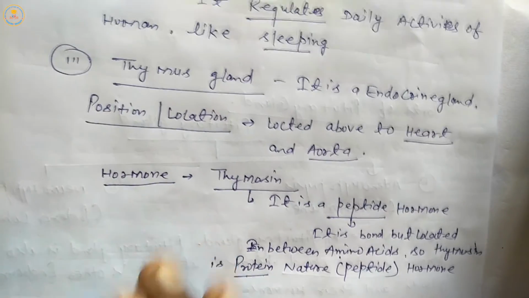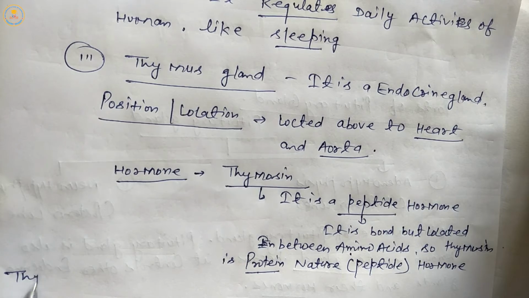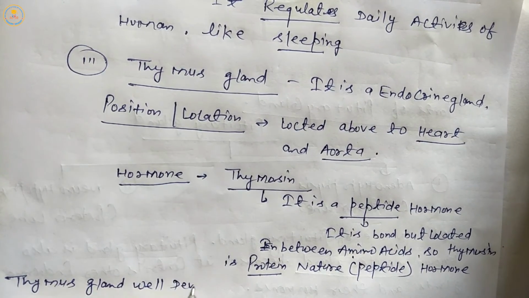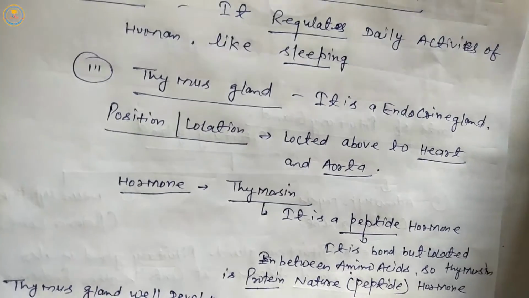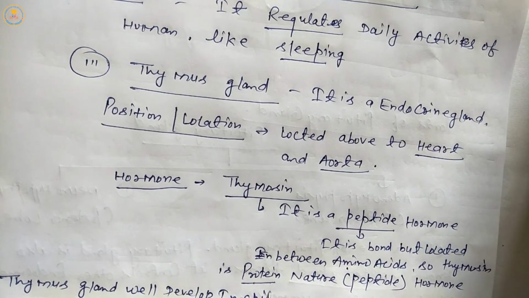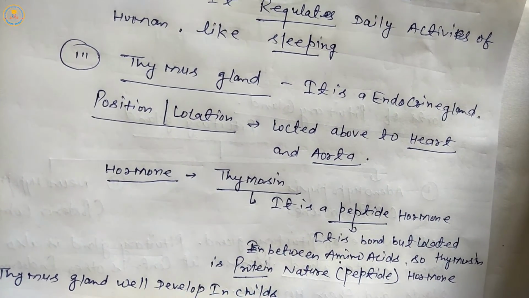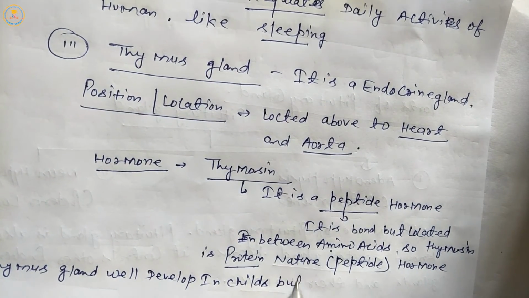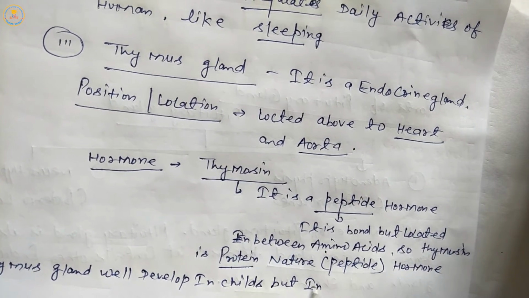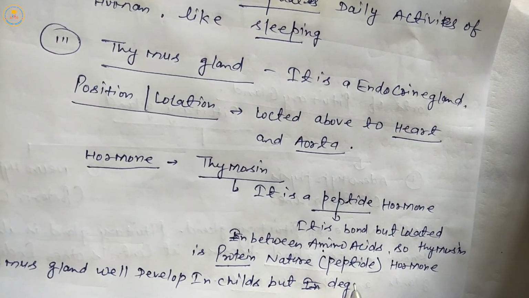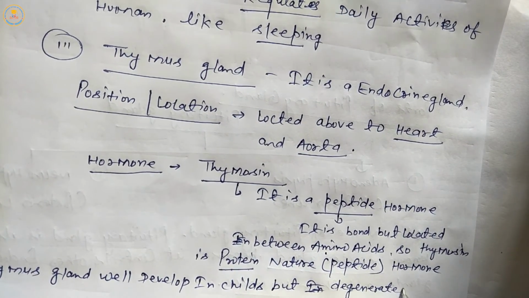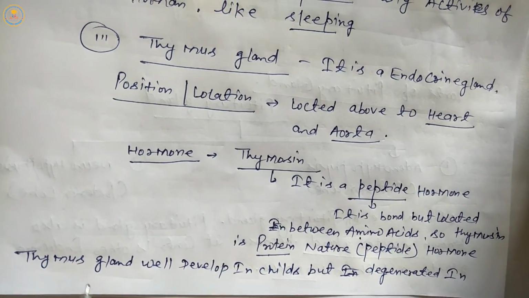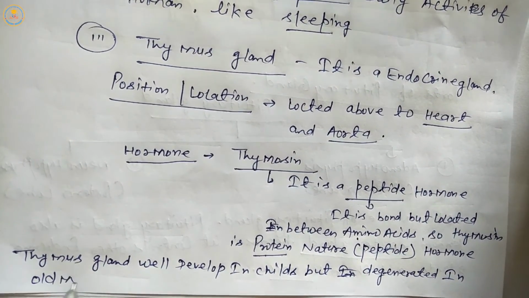Next, the thymus gland is well developed in children but degenerates in old age.